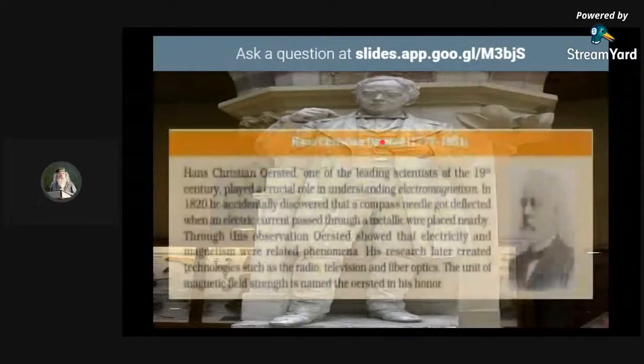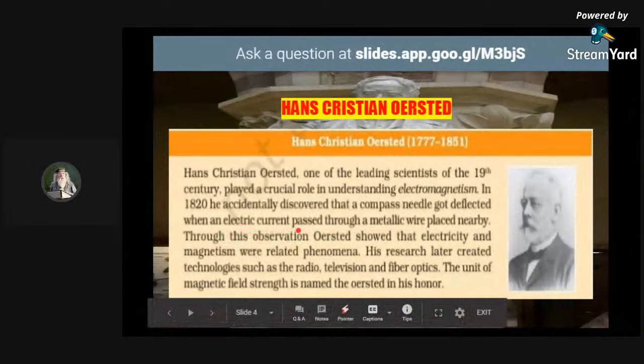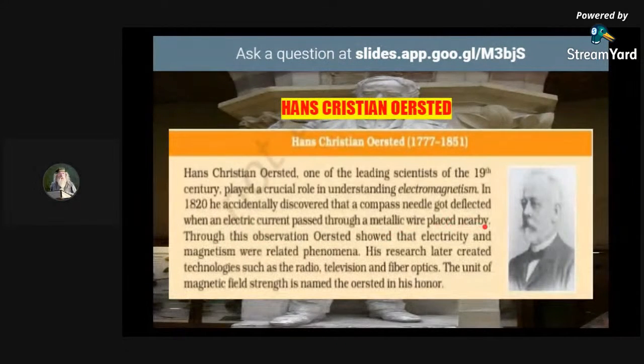This is Hans Christian Oersted, one of the leading scientists of the 19th century, who played a crucial role in understanding electromagnetism. That means how electricity and magnetism, these two phenomena, are related to each other. In 1820, he accidentally discovered that a compass needle got deflected when an electric current was passed through a metallic wire placed nearby.